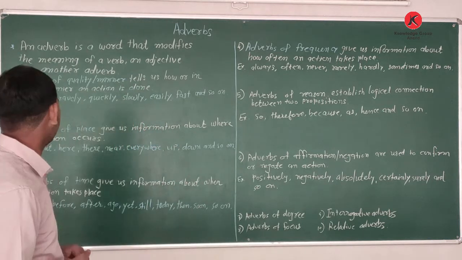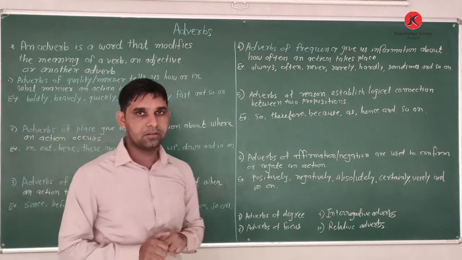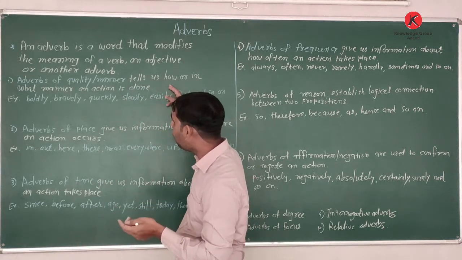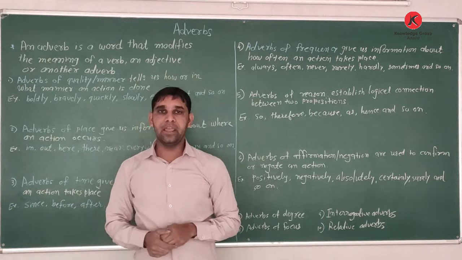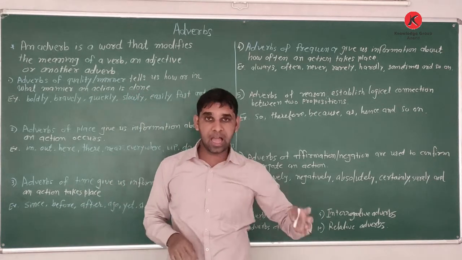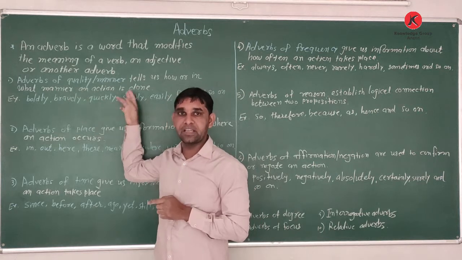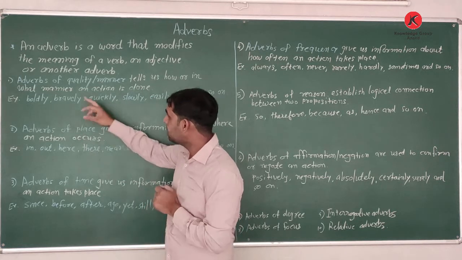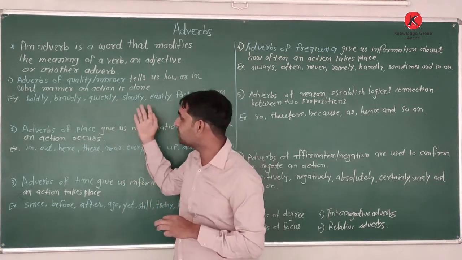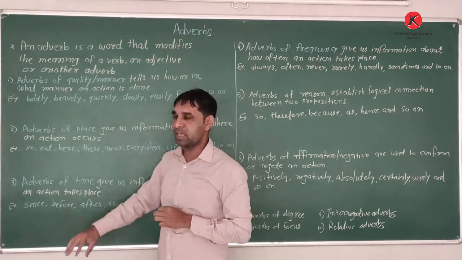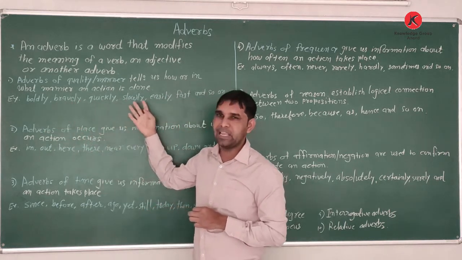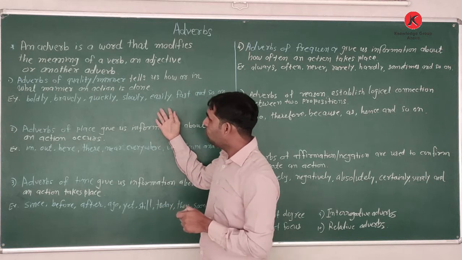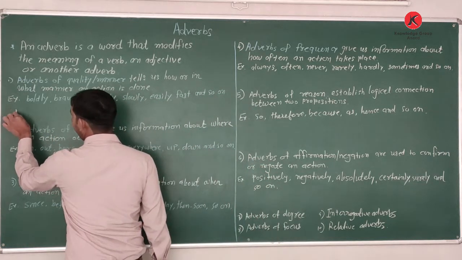So first, see here, adverbs of quality and manner. Adverbs of quality and manner tell us how, or in what manner, an action is done. Which words do we use as adverbs of quality and manner? Here are some words given as examples: boldly, bravely, quickly, slowly, easily, fast, and so on.